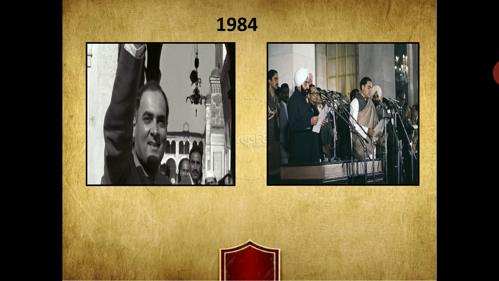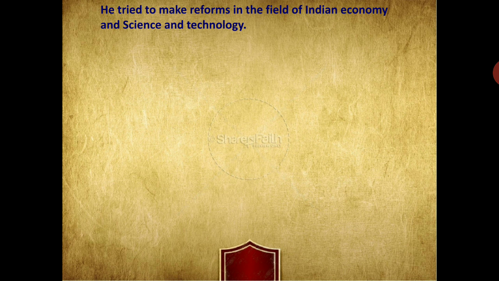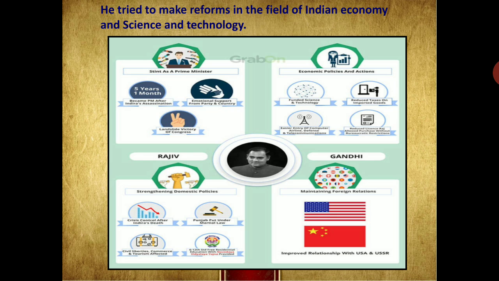When he became Prime Minister, he tried to make reforms in the Indian economy and in science and technology, bringing many schemes which could help bring about a change in the economy.